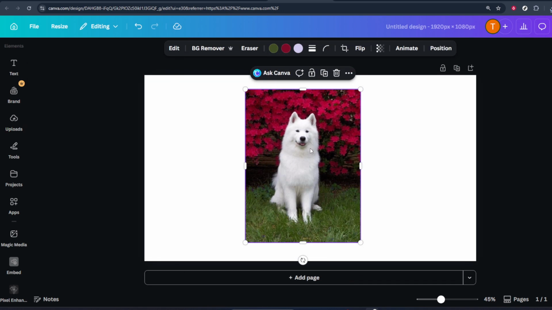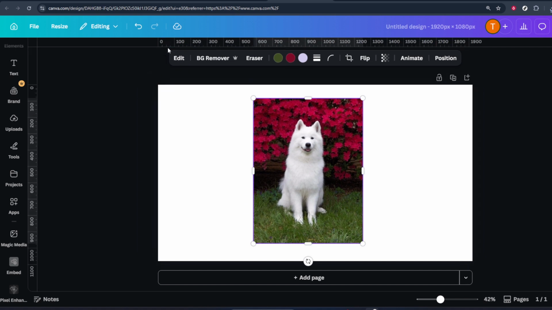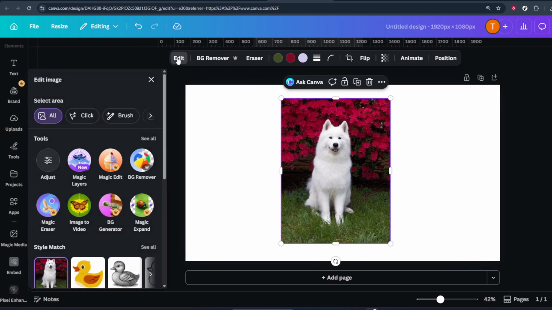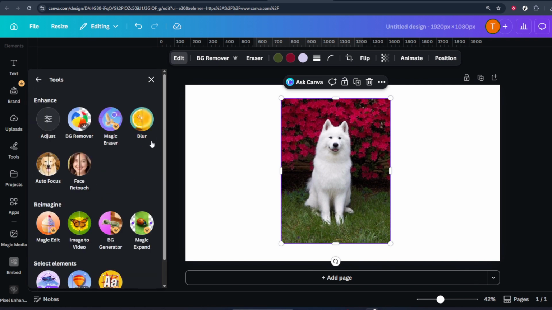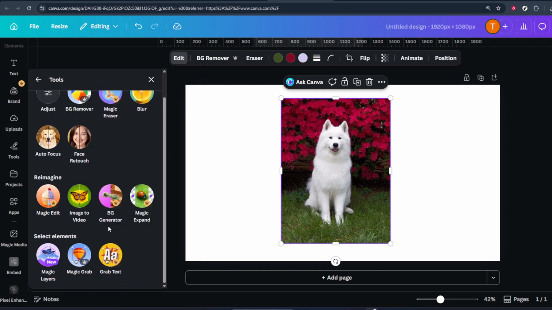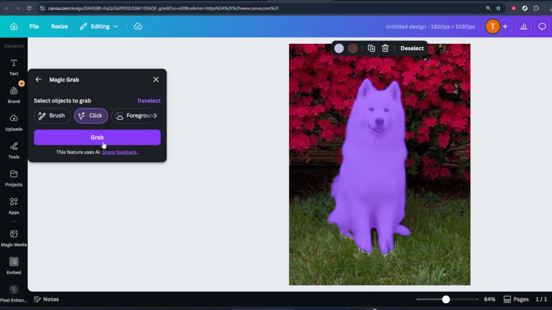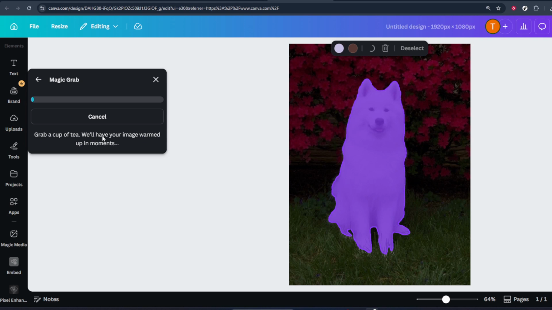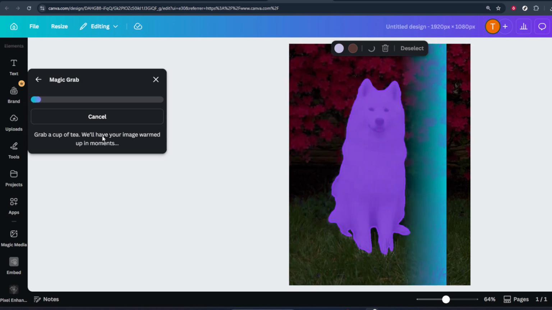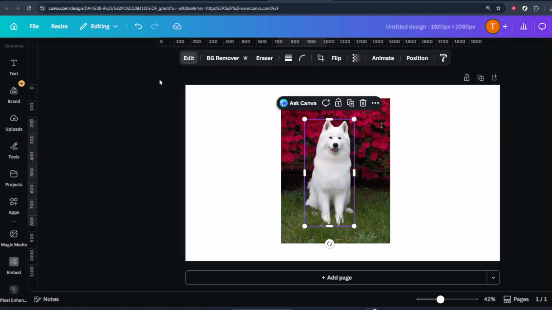If Canva gives you a slider or intensity control for the blur, move it gradually until you're happy with how soft the background looks. A subtle blur often looks more natural, while a stronger blur can create a more dramatic portrait-style effect. Take a moment to preview your design and make sure the subject is clear and in focus, and that the background blur looks smooth and intentional. Once you're satisfied, you can continue editing your design as usual or go ahead and download it.